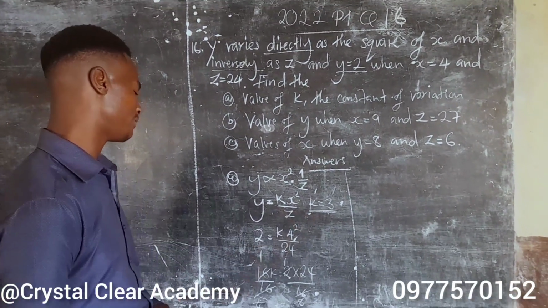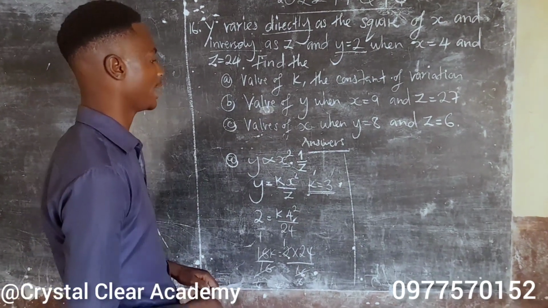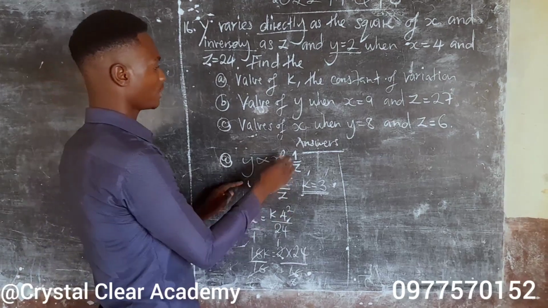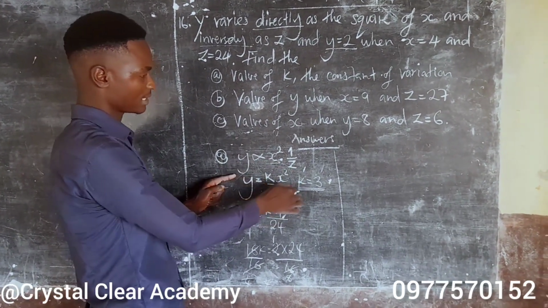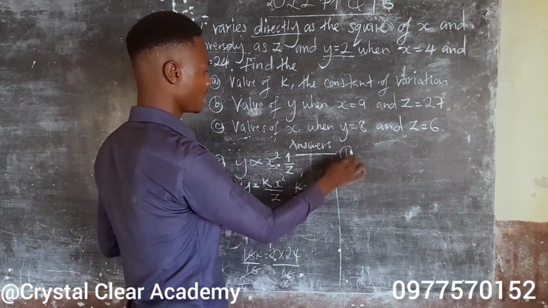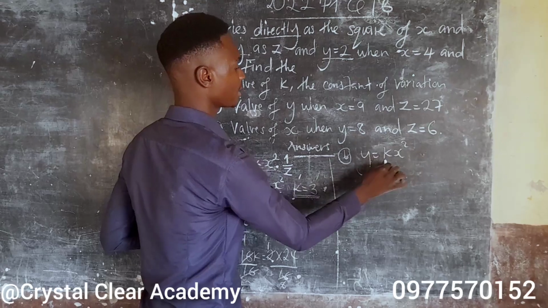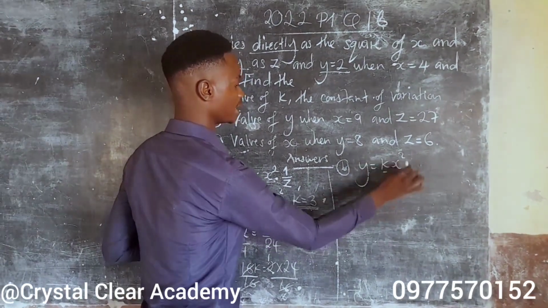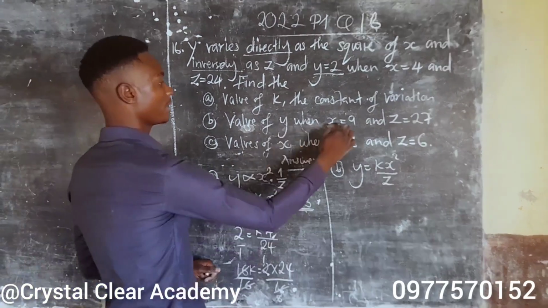Now that we found the value of k, we can proceed to finding the value of y. To find the value of y, we are going to use this equation. So question B, y is equal to kx squared over z. What's the value of y? Here we don't know.